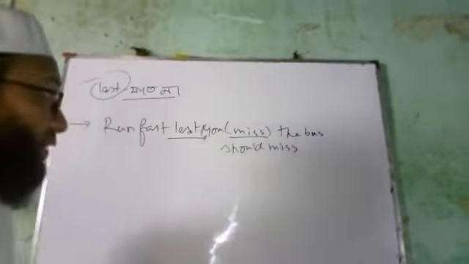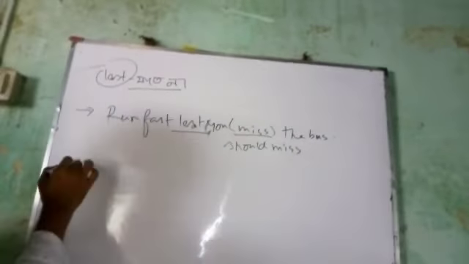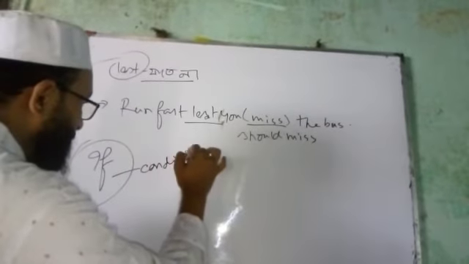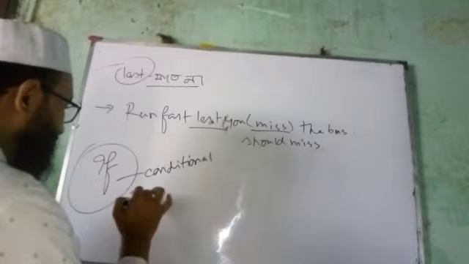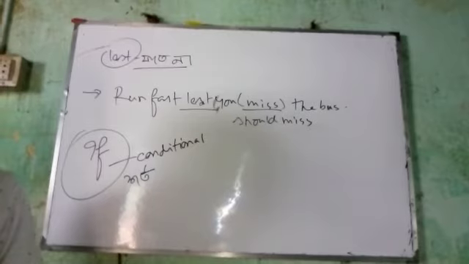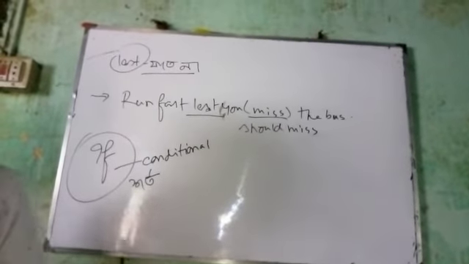Okay, dear learners, now we have to know another rule of if, the conditional. We know that if is used in a complex sentence, and we add two clauses: one is a dependent clause and another is an independent clause.